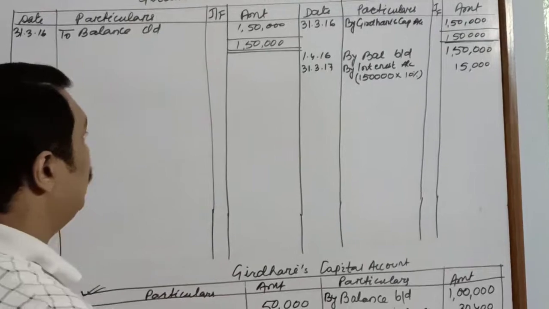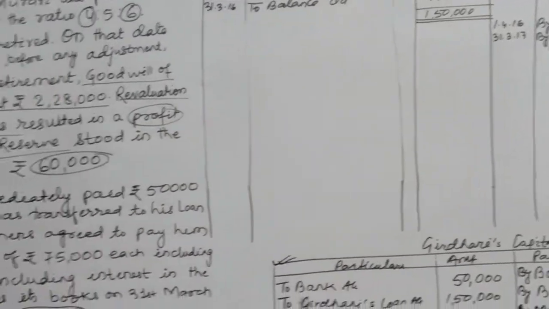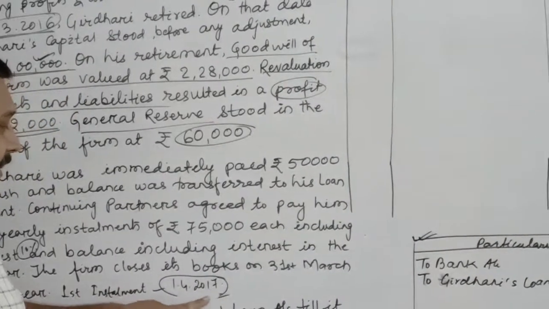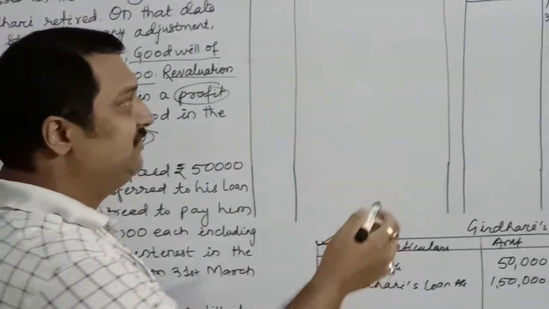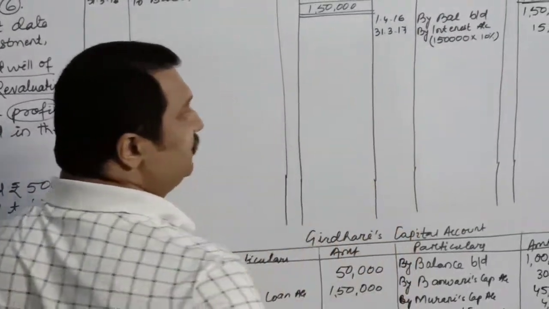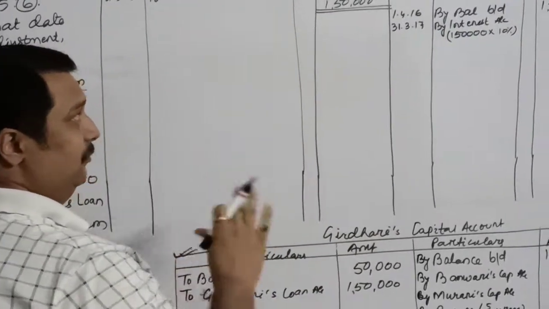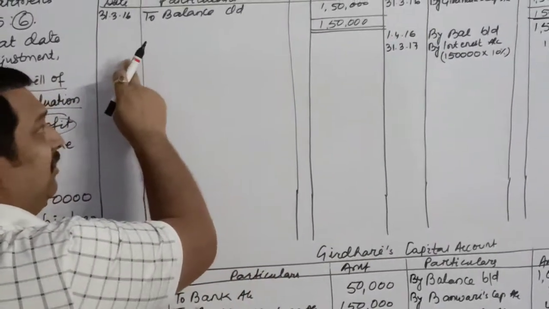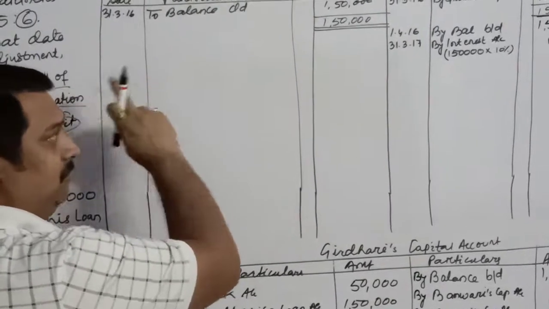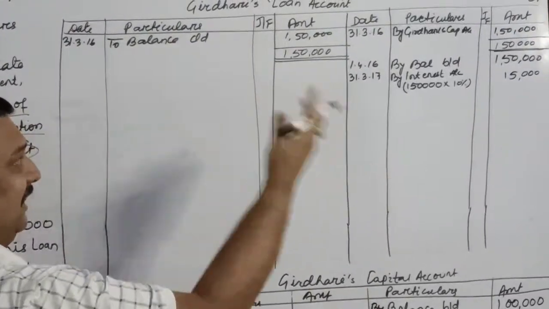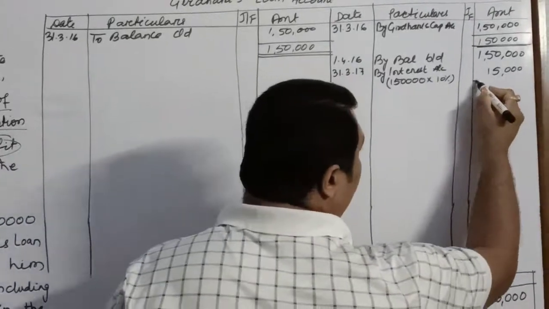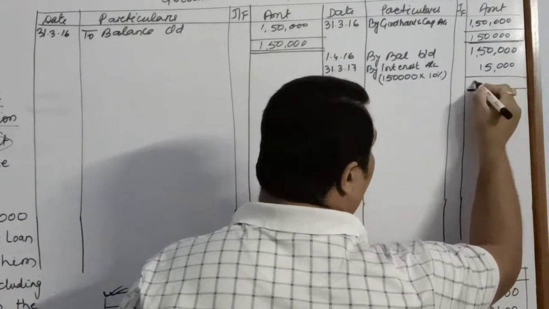So the first installment, when is the first installment to be paid? 1st April 2017. Which is the date now? 31st March 2017. Can you pay on this date? On 31st March? No. Can I show 1st April 2017 over here? No, because that will come in the next year. So we will have to close it here itself.